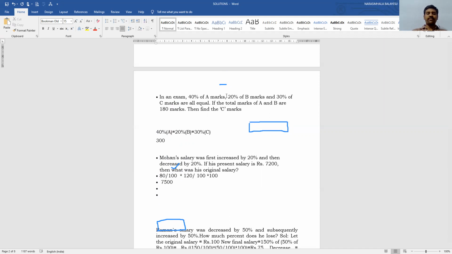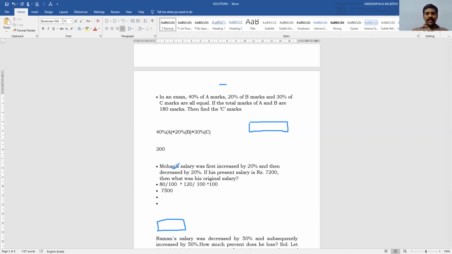So 40% of A is equal to 20% of B is equal to 30% of C. Then they have given the information. What is the information? The total marks of A and B are 180 marks. Therefore, here we got the clarity. What is that clarity? 40% of A plus 20% of B is equal to 180 marks.